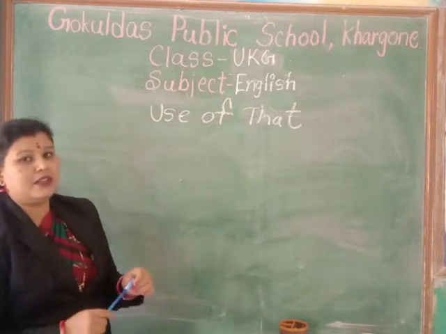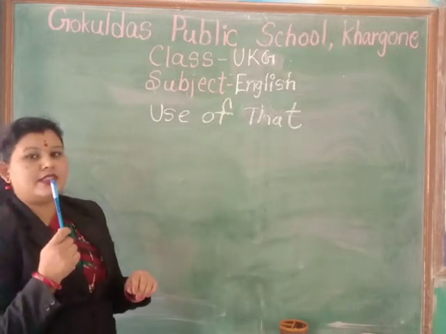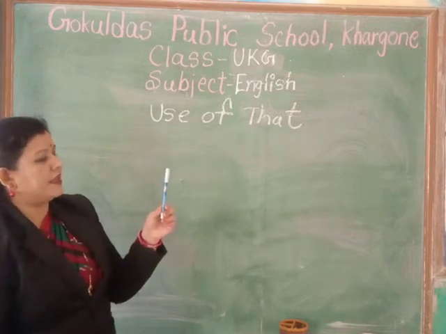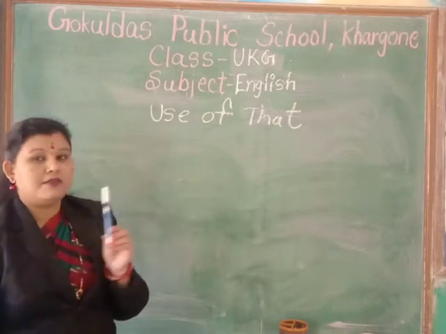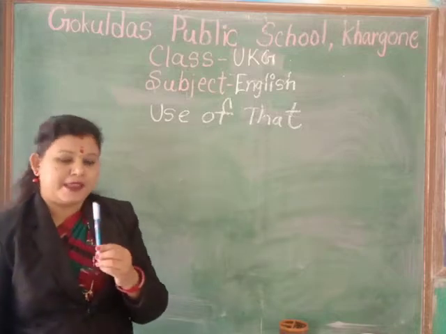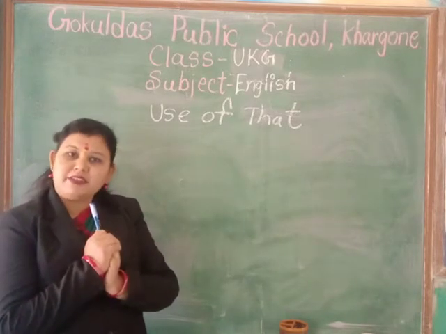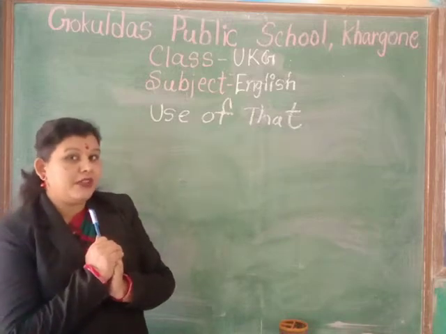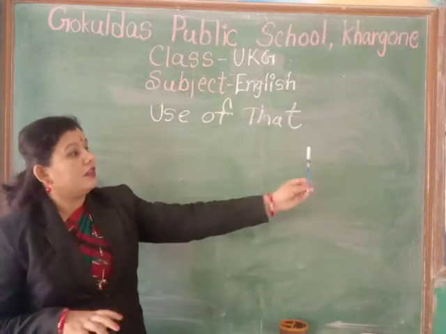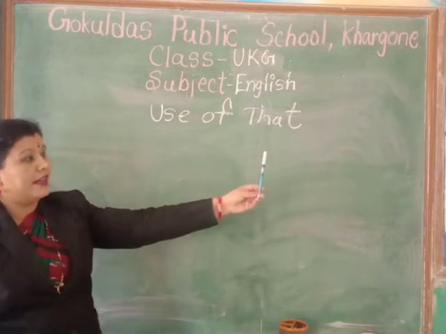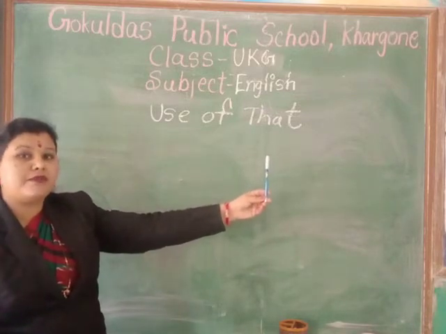Now next example, see this, what is this? Pen. Okay, this is a pen. Now see, pen is near from me? Yes, pen मेरे पास में है, तो मैं क्या यूज करूंगी यहाँ पे? This. Now see the pen, where is the pen? It is far from me or near from me?